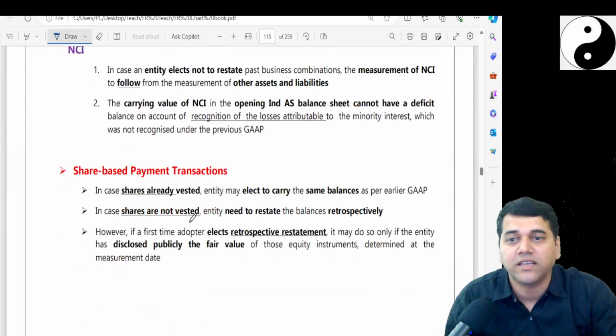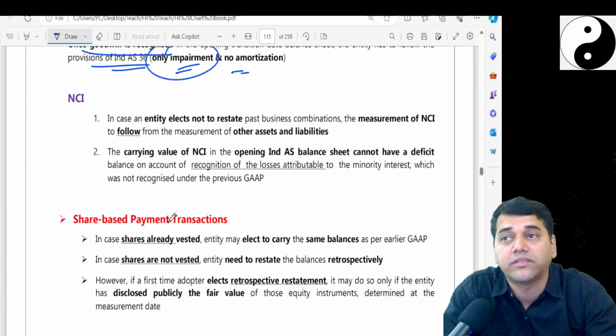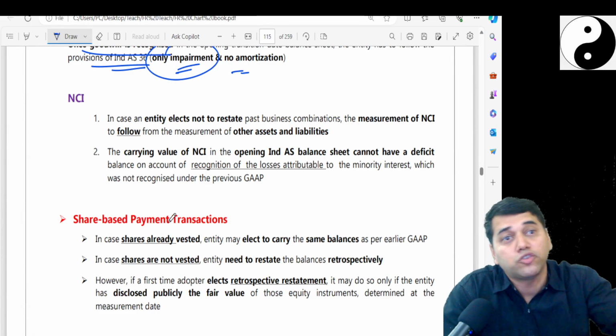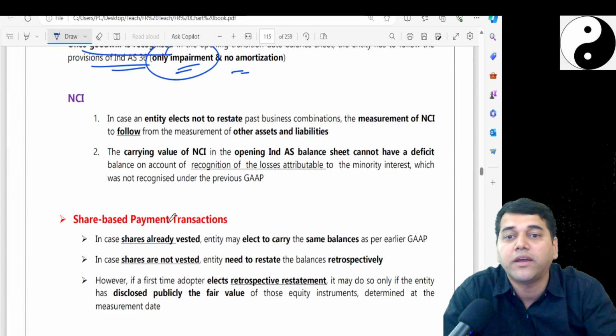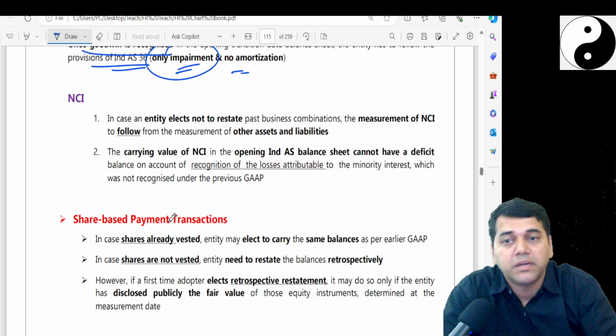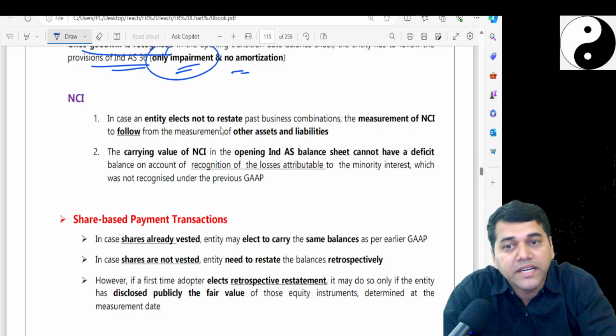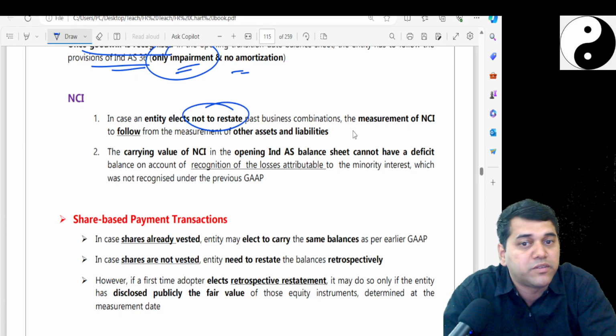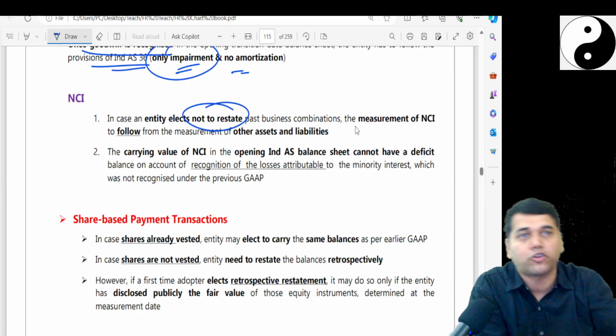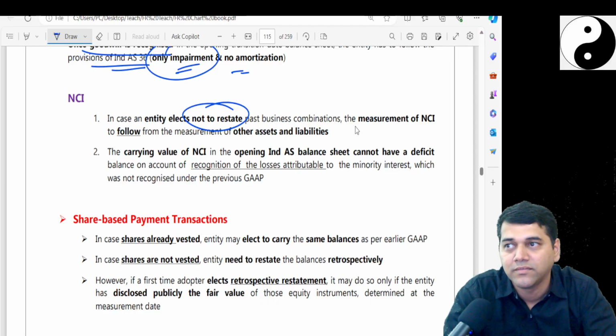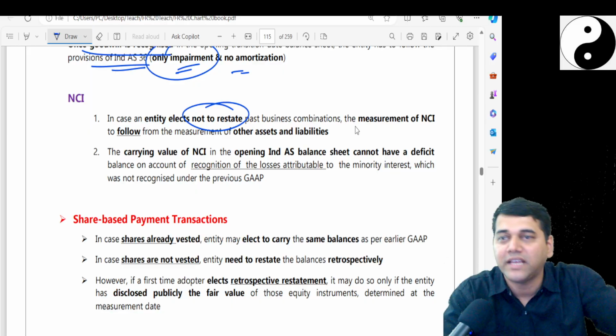Now NCI. My problem with the NCI previously is that I cannot show a negative balance. They were called minority interest. But I can take it as it is in case the entity elects not to restate the previous business combination. See, if they restate it, automatically NCI will get restated, goodwill also gets restated. Otherwise, I can take the previous goodwill as it is, NCI as it is.